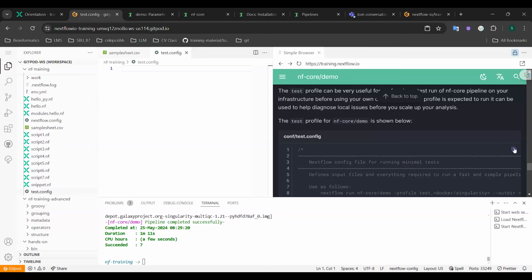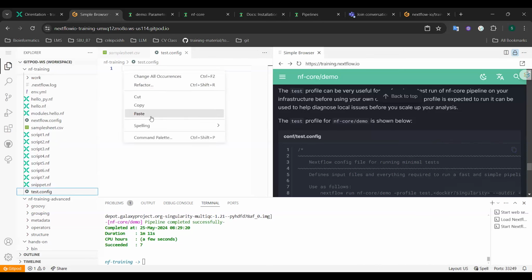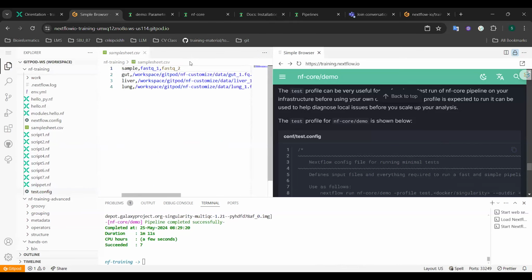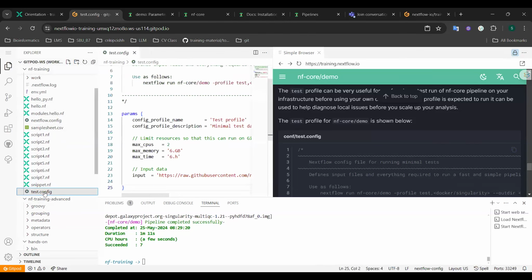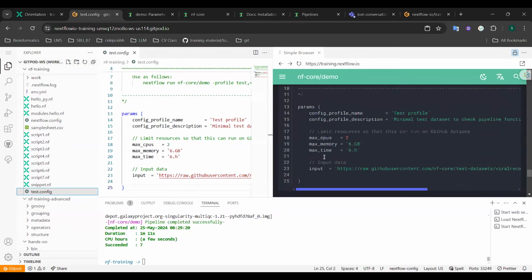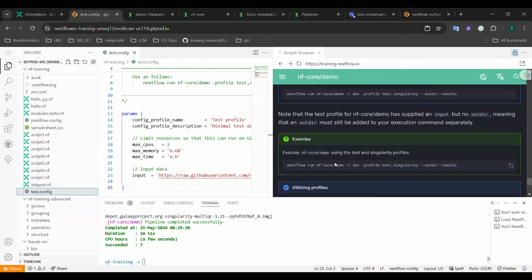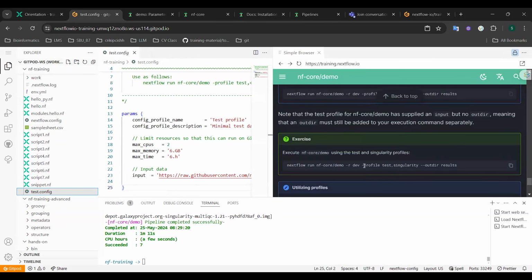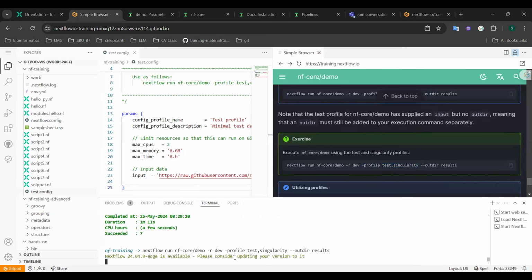Okay, and copy this provided code into your code editor, save it and close. So we have this in our workspace. And then to run the NF Core demo pipeline with the test profile and the singularity profile, you would use a command like this. So we add the profiles test and singularity. You can copy and paste it into the terminal and run it.